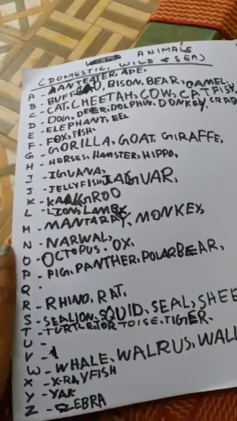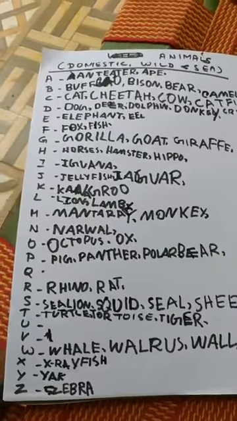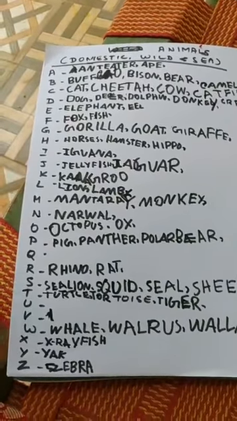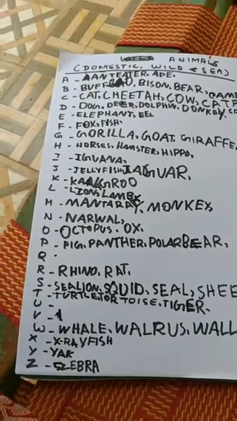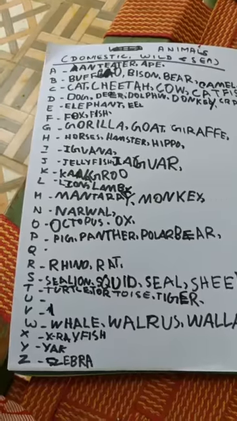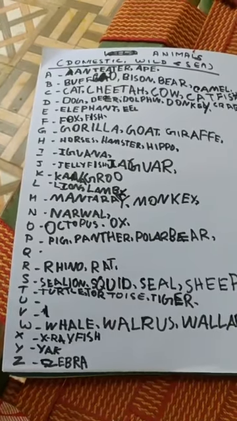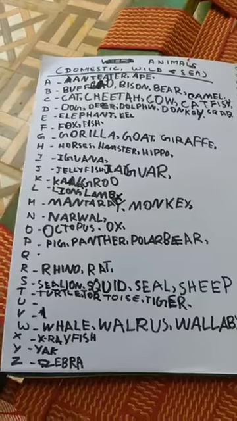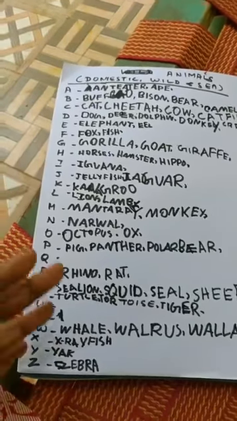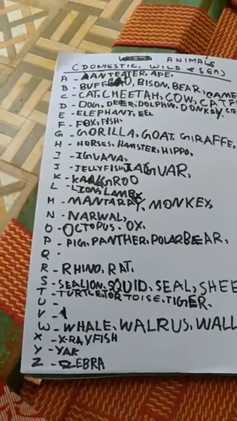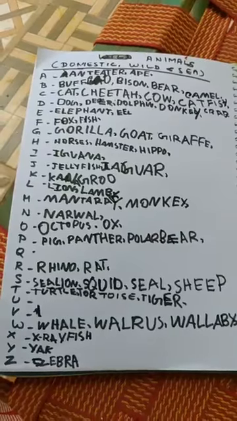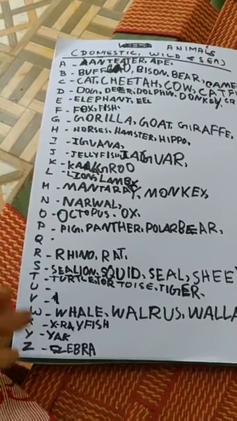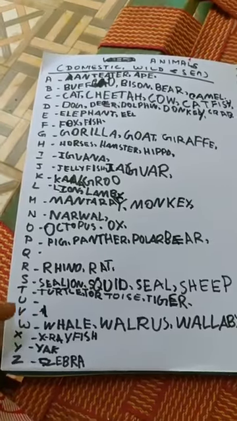So what happens to the mind is, once we start doing what all animals are there in domestic, the child's brain will go to the wild, and then it will go to the sea. So they will search or give a permutation combination of items which fall into each category, and they'll fit them into alphabetical order. This is much easier for the child rather than K for kangaroo or L for lion, which is a traditional method, but when we do animal sorting in alphabetical order, the child has to really think.